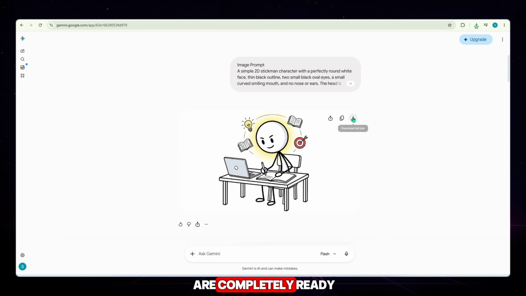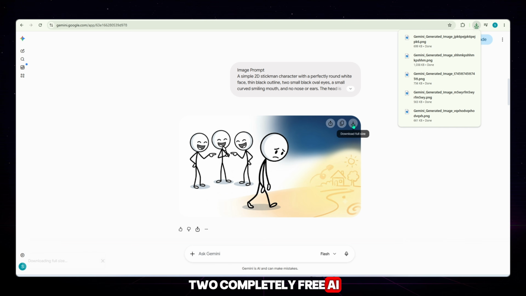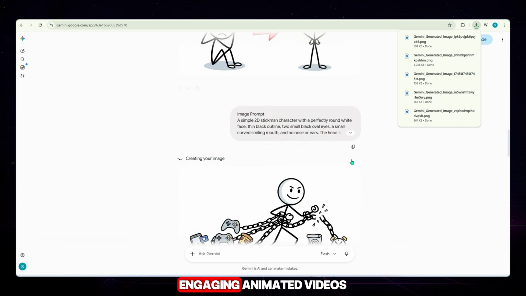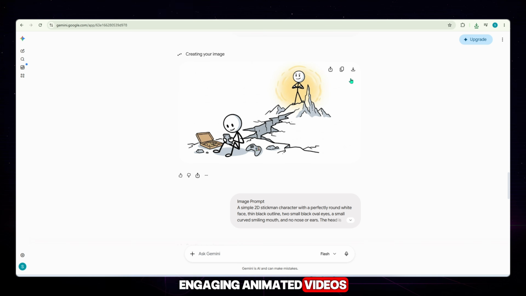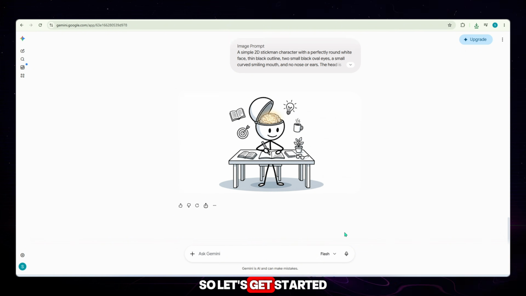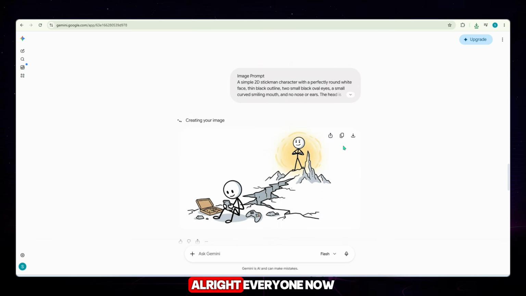Now that our images are completely ready, it's time to animate them. In the next section, I'm going to introduce 2 completely free AI animation tools that can transform these static images into smooth, engaging, animated videos. I'll explain both tools step by step in complete detail. So let's get started.